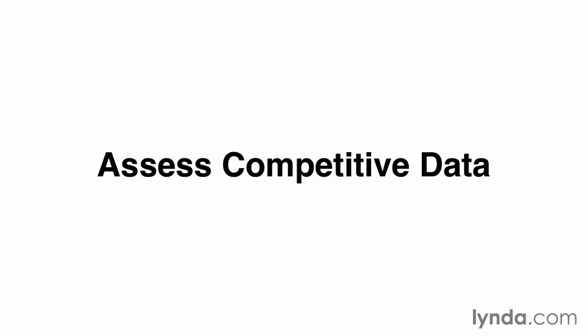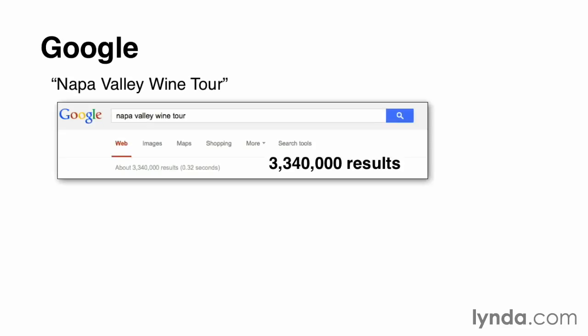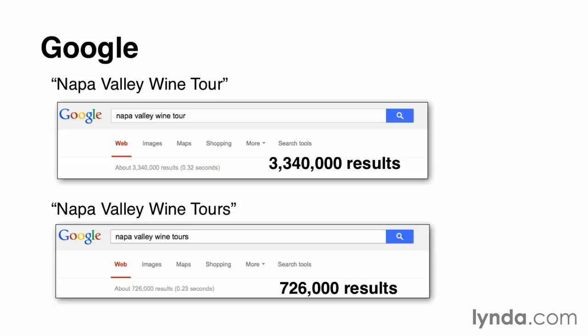Now is when we get a reality check. We start looking at other sites that are ranking for the keywords that we're interested in. So we initially look at competitive data by simply going to the search engines and seeing what kind of competition exists for our products. I'm going to use two terms here that are separated simply by a singular and plural, one little letter, the S at the end of tour.